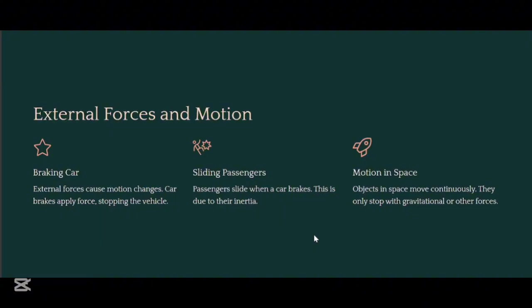External forces and motion. For example, when a car's brakes apply force, it stops the vehicle. The external force causes the motion change. The passengers slide forward when a car brakes. This is due to their inertia. And objects in space move continuously. They only stop with gravitational or other forces.